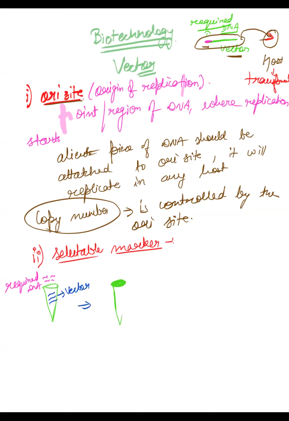After you mix it, what happens? It is possible that some of the vectors get attached to the required piece of DNA, but there is a possibility that some of the vectors do not attach to the required piece of DNA. Some will attach, some will not attach. There could be these possibilities, right?